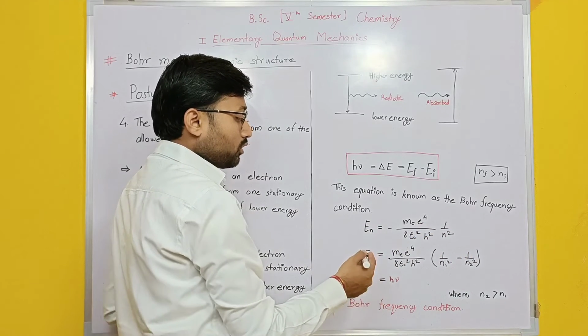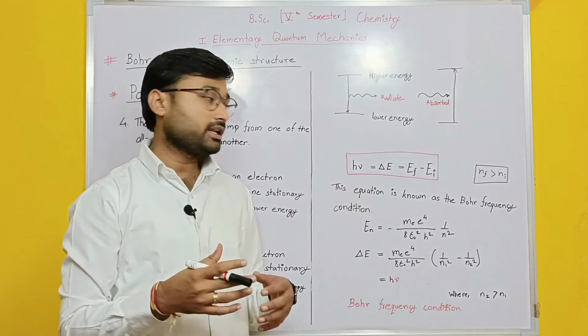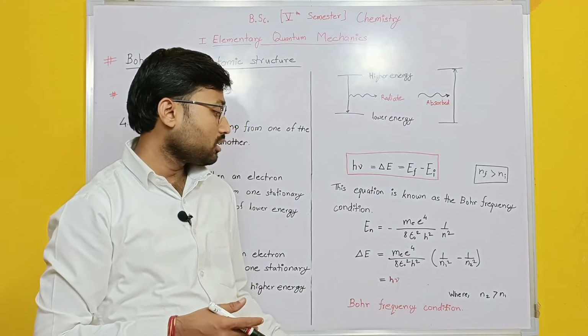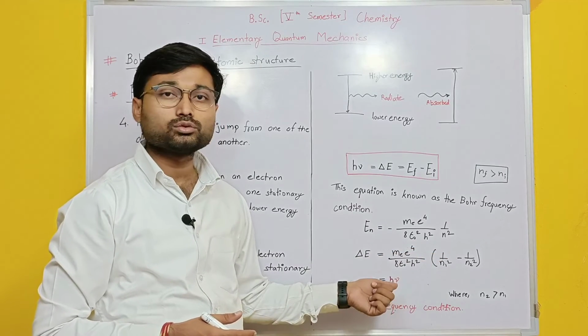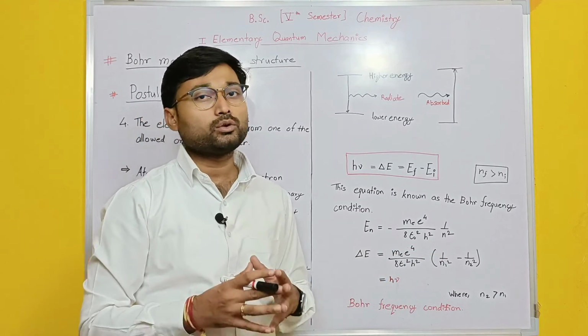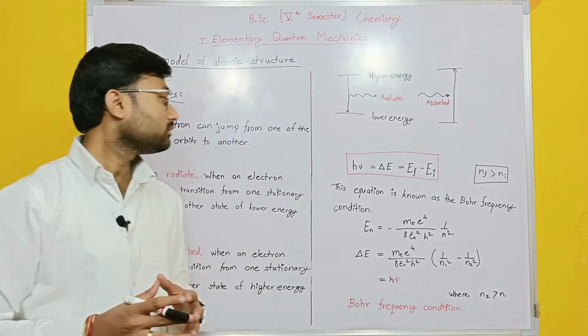Because you have final energy minus initial energy, this comes out as the Bohr frequency condition. If you subtract this, you will get h nu, and from h nu you will get the frequency. That's how we calculate from this equation. So students can write this down.